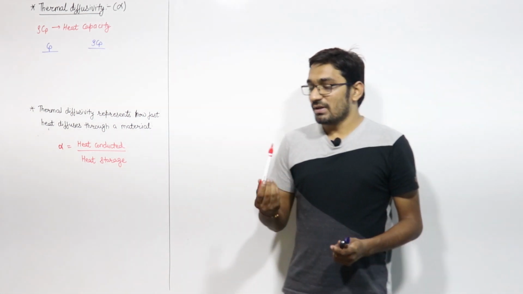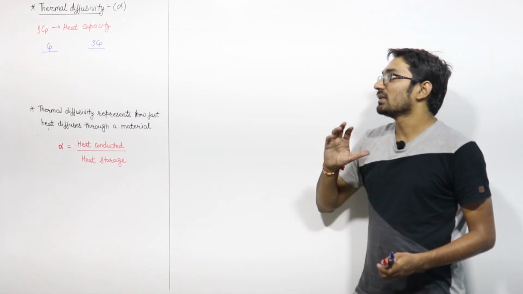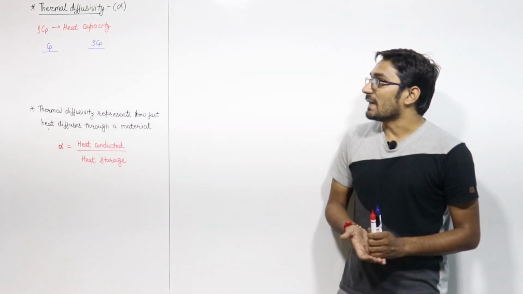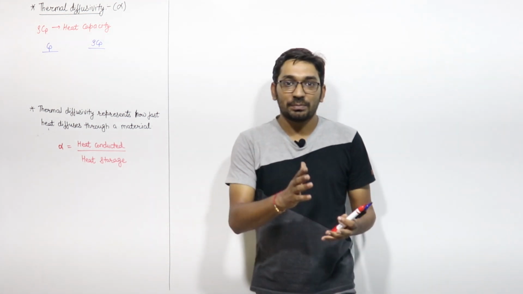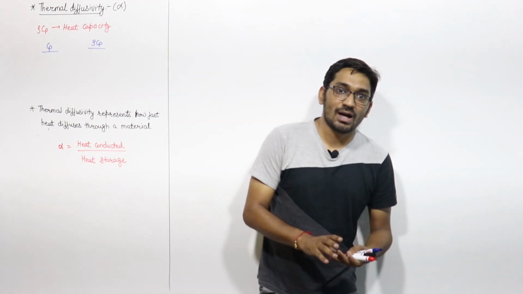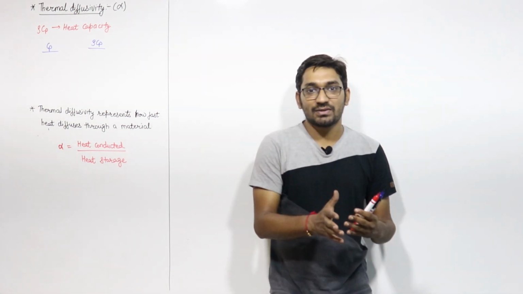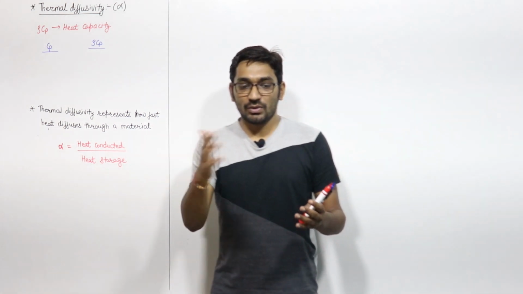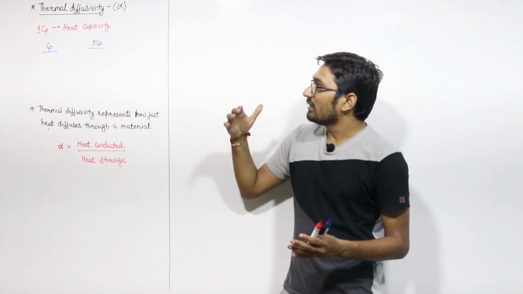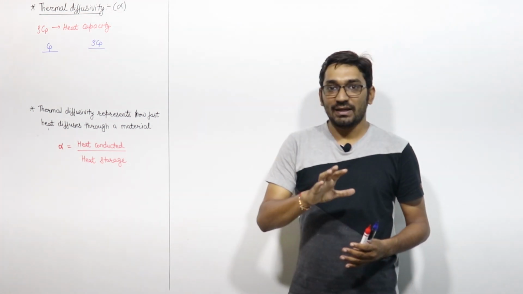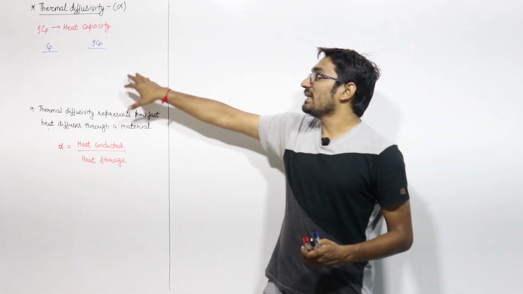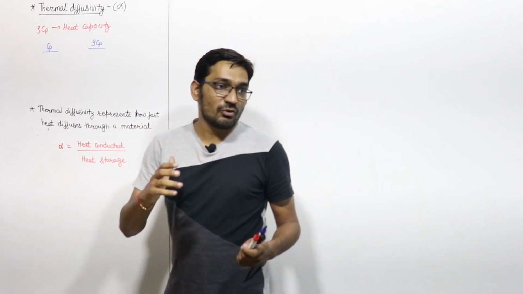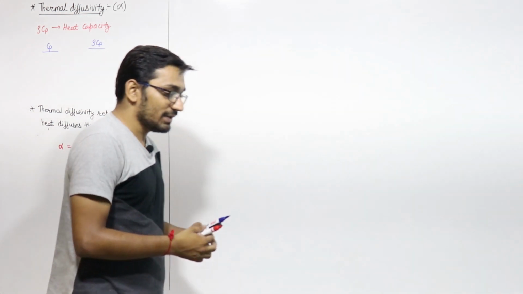Now let us discuss one more property in heat conduction, that is the thermal diffusivity. We discussed one property, thermal conductivity, which represents the ability of the material to conduct heat, to transfer heat. Thermal diffusivity is represented by the letter alpha. So we will discuss what we mean by thermal diffusivity.